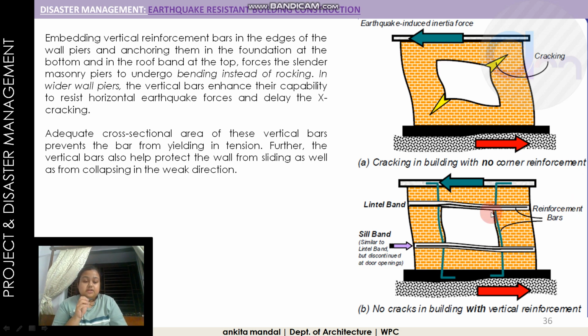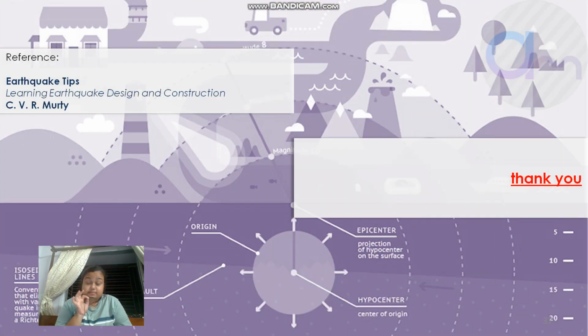So if all the horizontal and vertical supports and bands are in place, there will be a much lesser effect of the earthquake, like cracking or breaking of the building. So these are the most basic types of building construction to resist earthquakes.